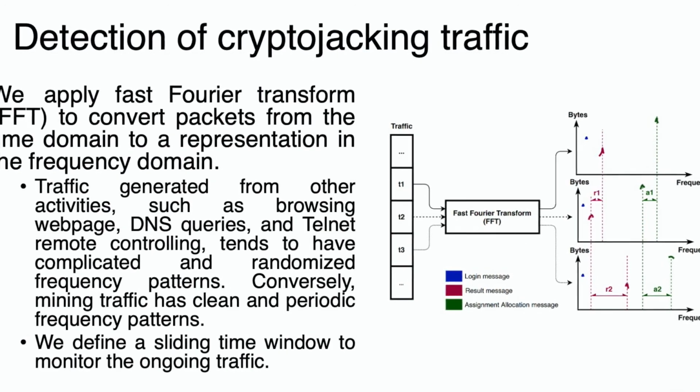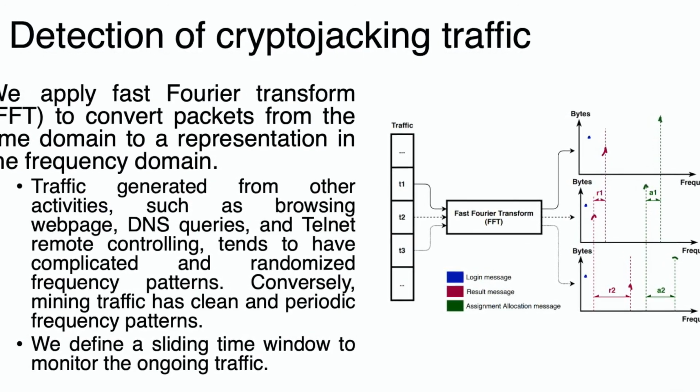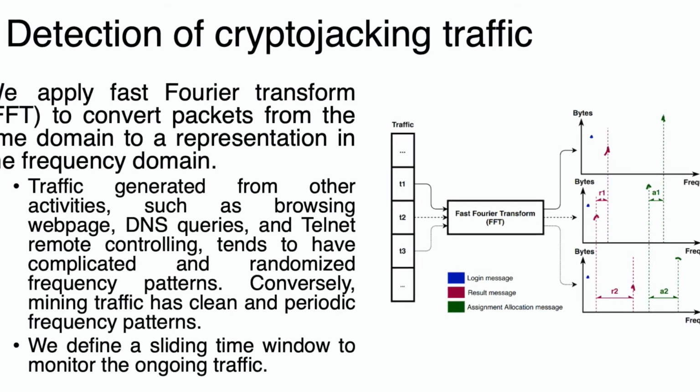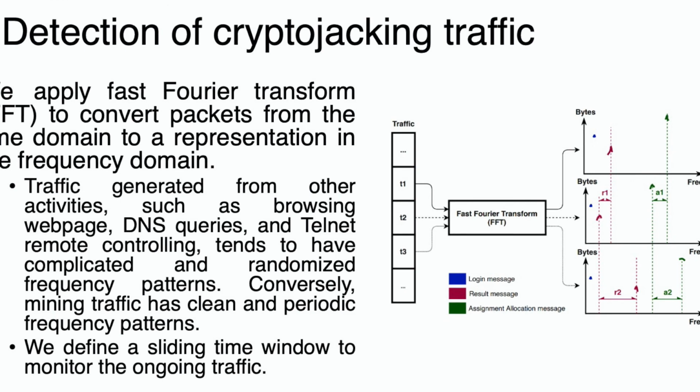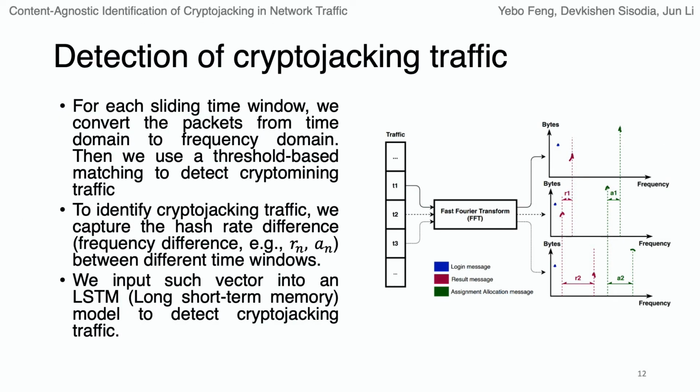Conversely, mining traffic has clean and periodical frequency patterns. In such a case, we define a sliding time window to monitor the ongoing traffic. For each sliding time window, we convert the packets from the time domain to the frequency domain, and we then use threshold-based matching to detect the crypto mining traffic.